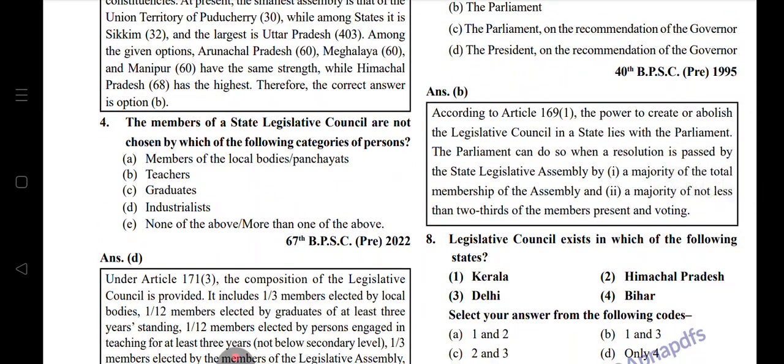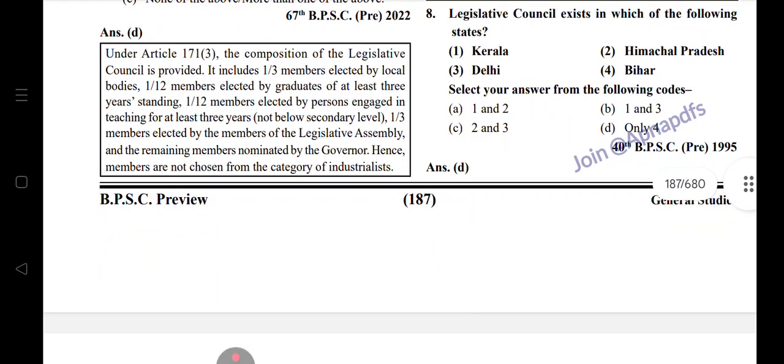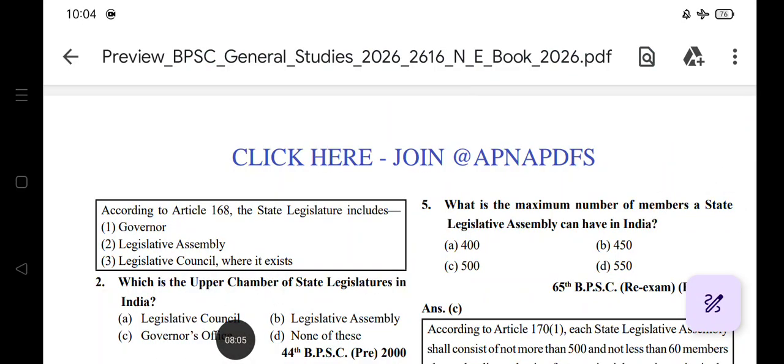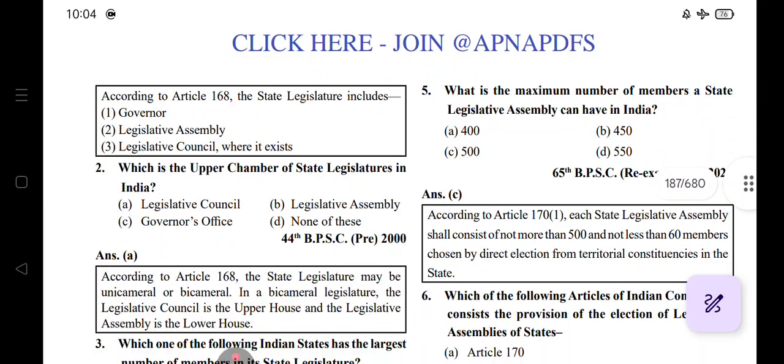Members of the state legislative council are not chosen by which of the following categories of persons? Industrialist. The maximum number of members a state legislative assembly can have in India is 500.